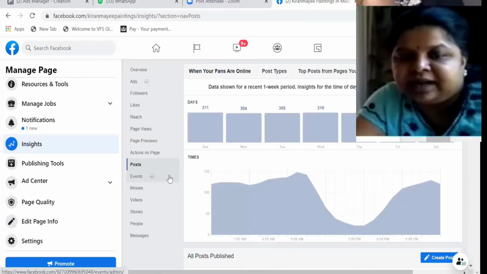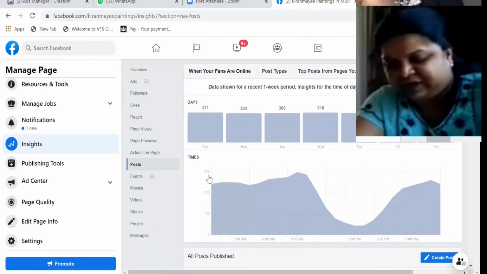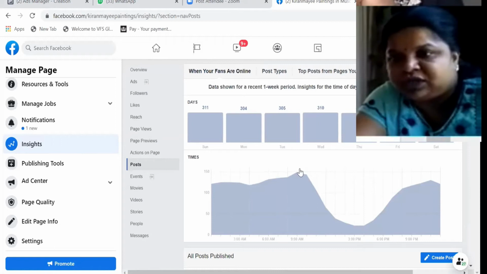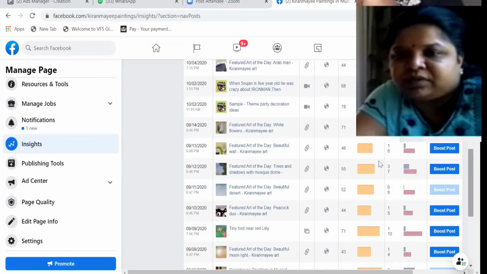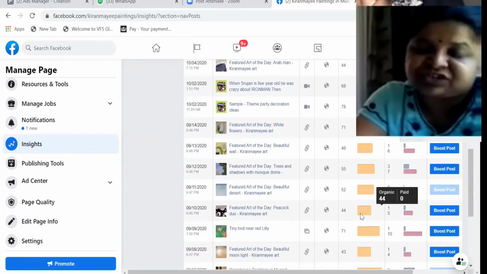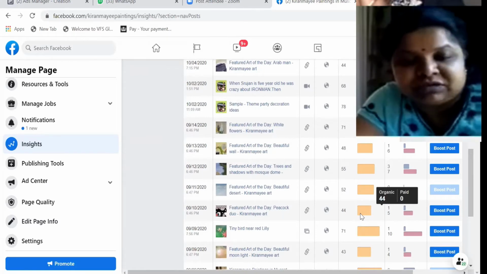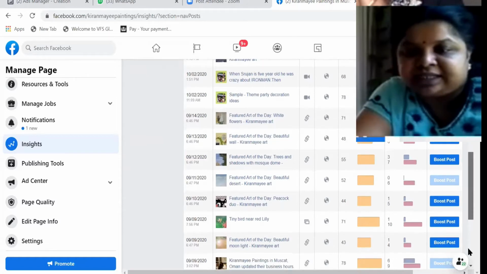And also, this is the post summary, and then the next one is the top posts from your page to watch, how they reached. See this one, the details of your post, and if you want to boost them, how many people it has reached, what type of post you have posted, how many engagements you got, and how you can boost your post and all those things.